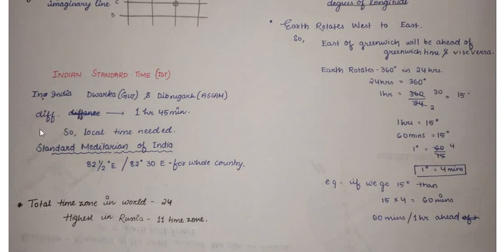And we should know that there are a total of 24 time zones in the world, and the country with the highest number of time zones is Russia. And this is the end of the chapter.